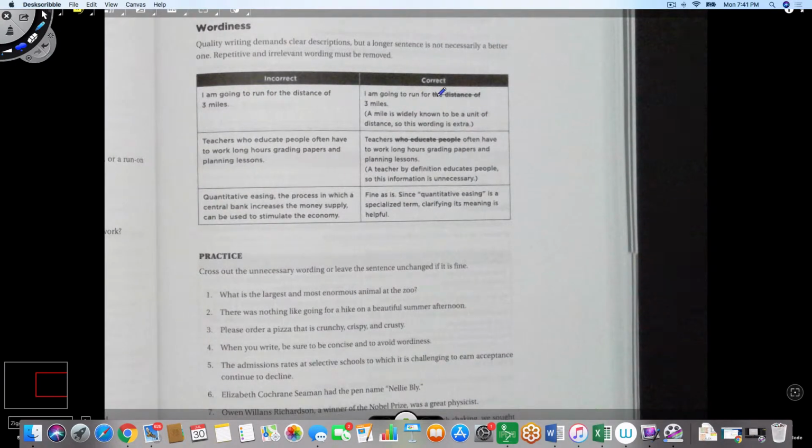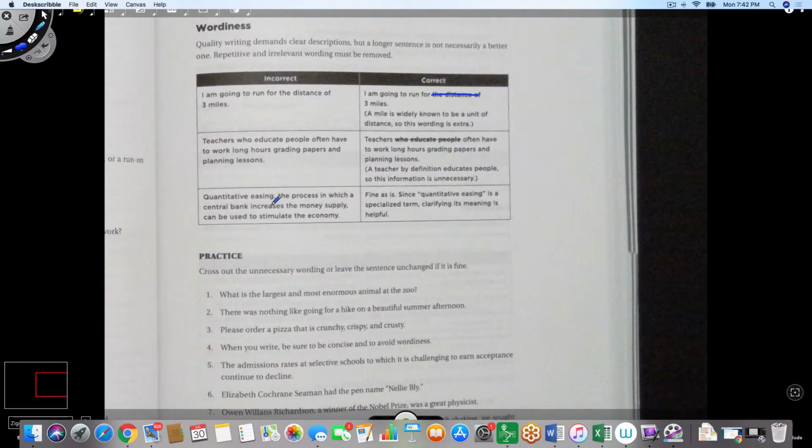So you remove the distance completely, and then you get I'm running for 3 miles, because obviously mile is a measure of distance. We don't have to say for a distance of 3 miles. In the same way, you could have a sentence which says I go to the annual fair that is held every year. Obviously it's annual fair, that means it is held every year, so I don't have to expound on it and say held every year.